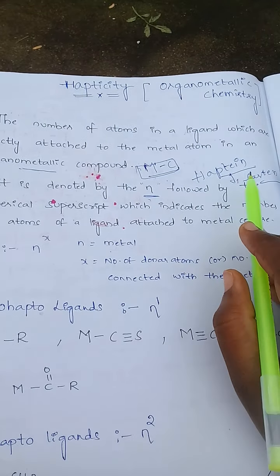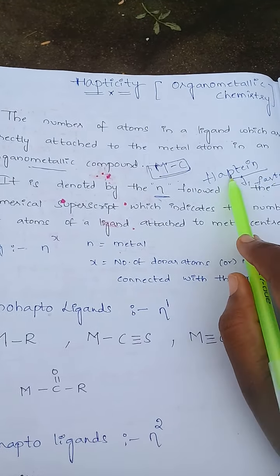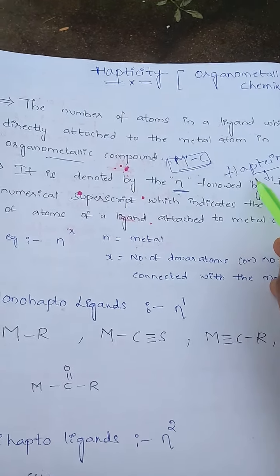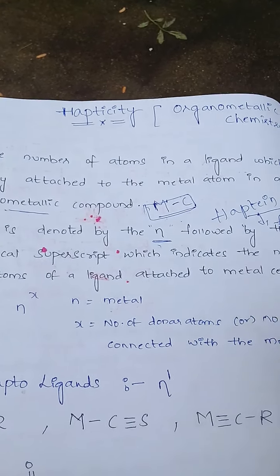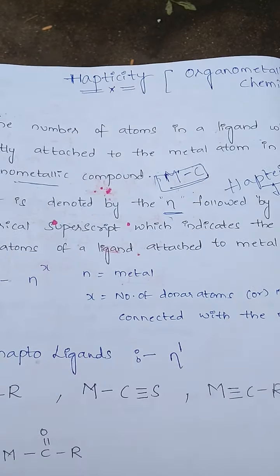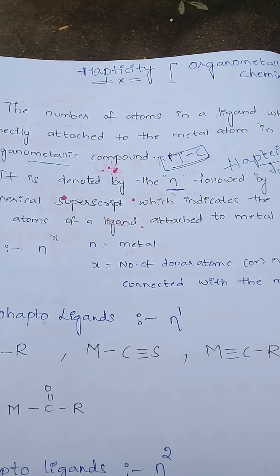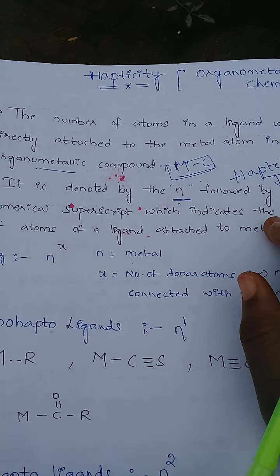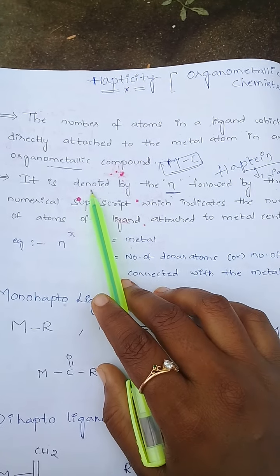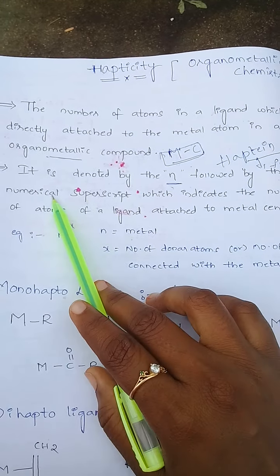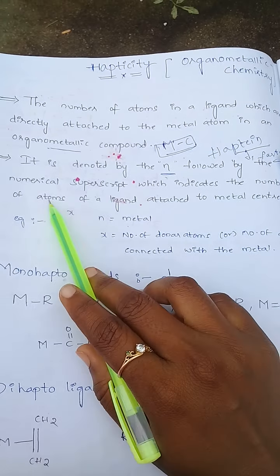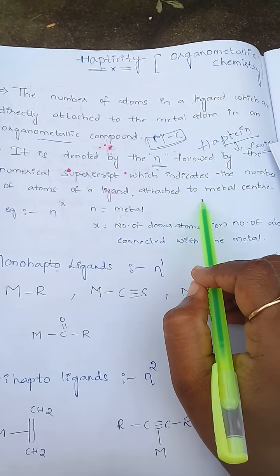Monohapto means fastened in one place, dihapto means fastened in two places, trihapto means fastened in three places. So hapticity is denoted by eta with a numerical superscript which indicates the number of atoms of a ligand attached to the metal center.